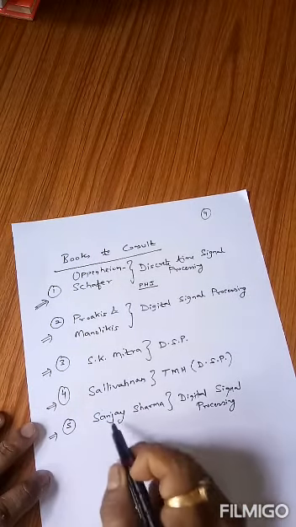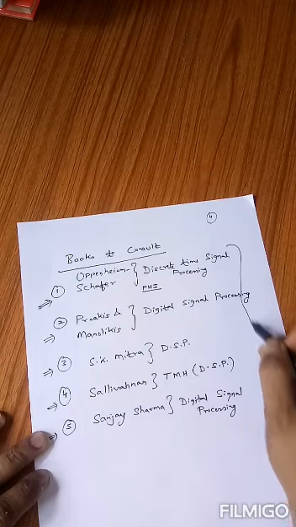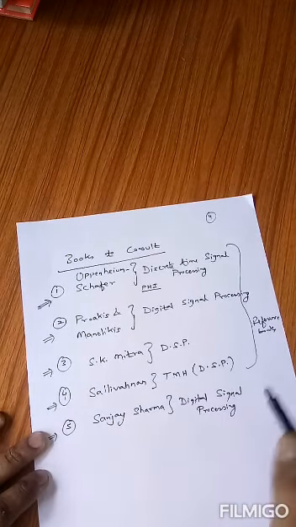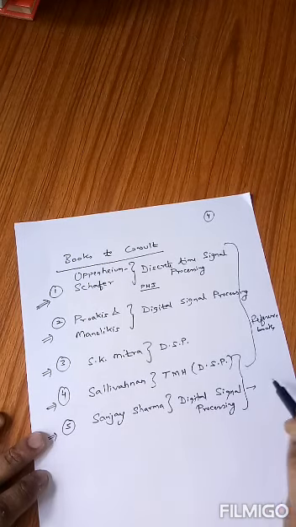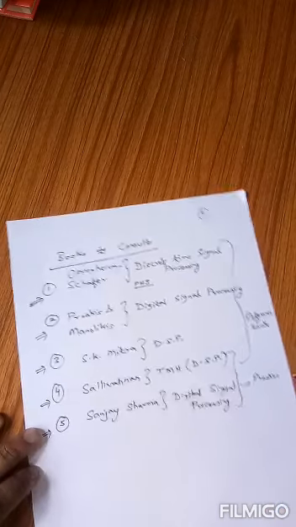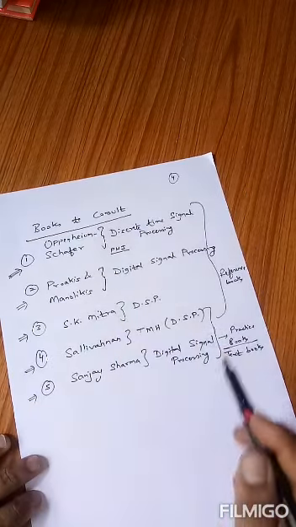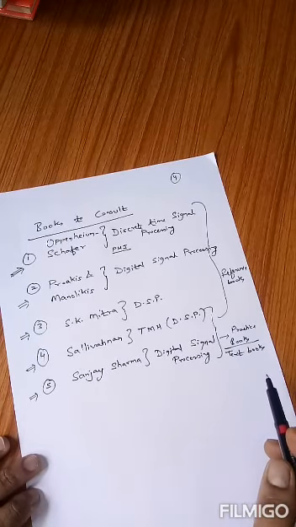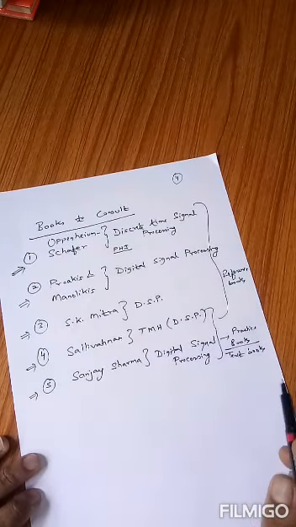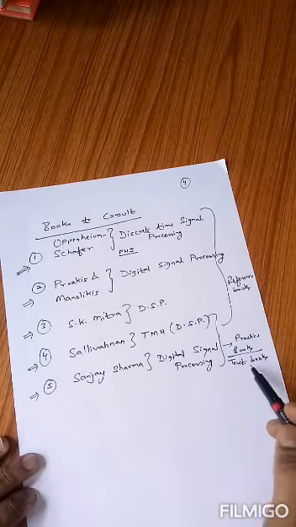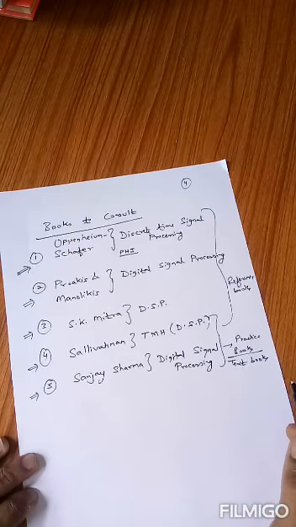Fifth one. The first three are reference books, and for the last two books I can say that these are practice books. You can practice numericals from these books, and they also come under the category of textbooks. So you can have any of these 5 books to cover this syllabus. The content is available in all these books. First 3 are reference books and the last 2 are practice books, and we can cover them as textbooks to complete this syllabus.